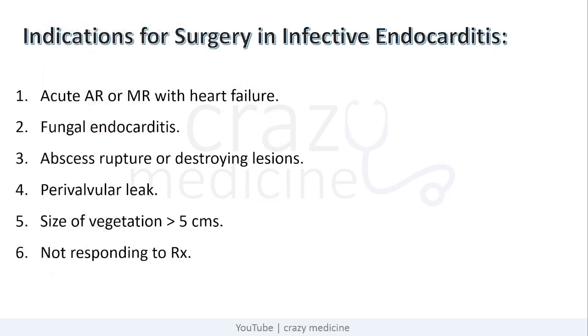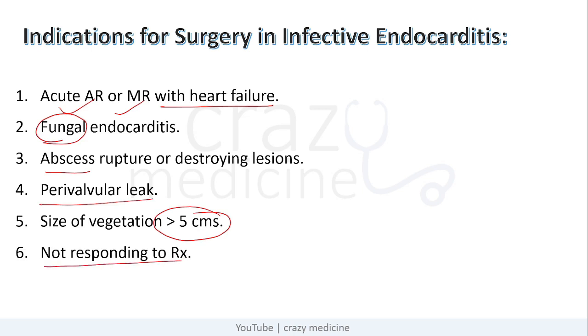So, what are the indications of surgery in case of infective endocarditis? When there is presentation as acute MR or AR with heart failure, when it is due to fungal endocarditis, when there is rupture of abscess or destroying lesion, when there is perivalvular leak, or when the size of vegetation is more than 5 cm. And last obvious reason is it is not responding to the standard treatment.